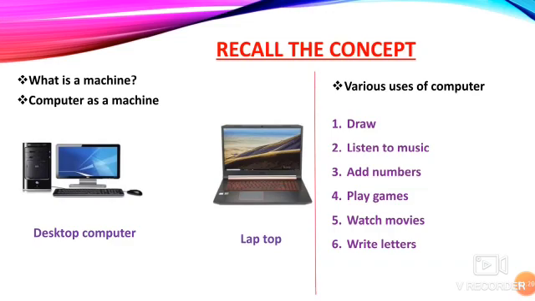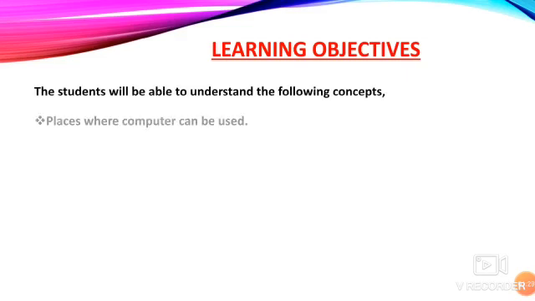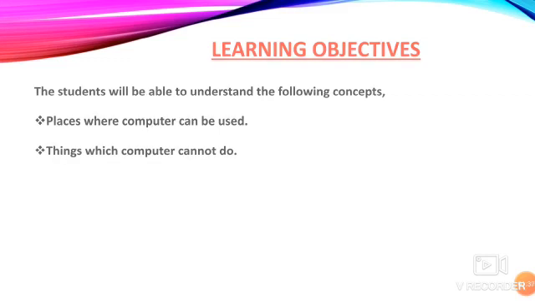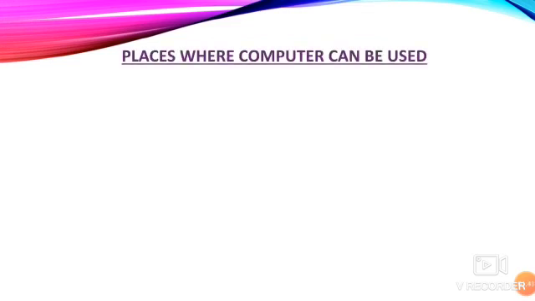Yes. So we have our learning objective, what we are going to learn in this lesson. We are going to learn the places where a computer can be used and things which a computer cannot do. Okay, so first, places where a computer can be used.